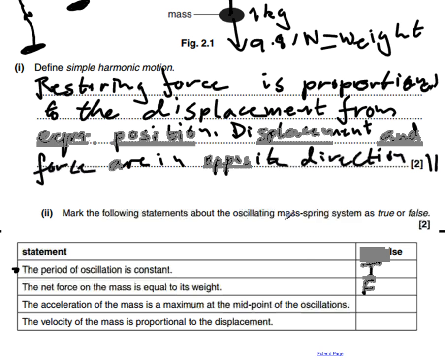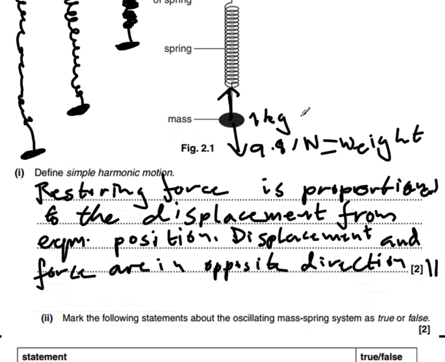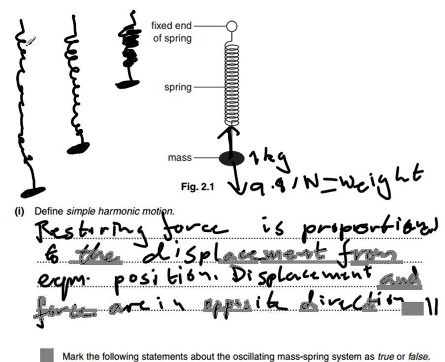So the acceleration of the mass is maximum at the midpoint: absolutely false. The velocity of the mass is proportional to the displacement. Let's have a look at our situation here. This is our mass at full stretch.